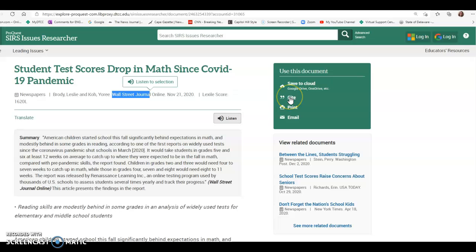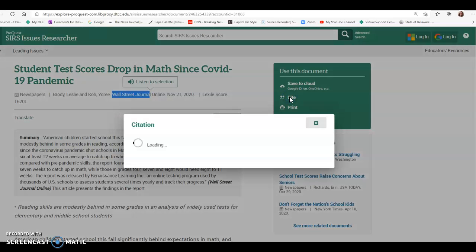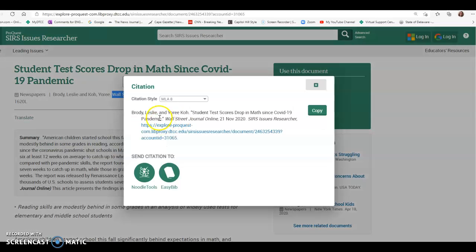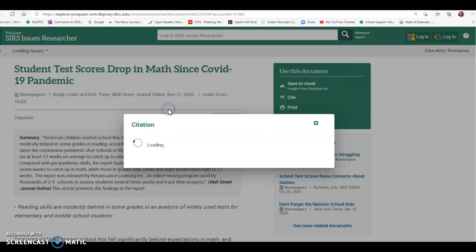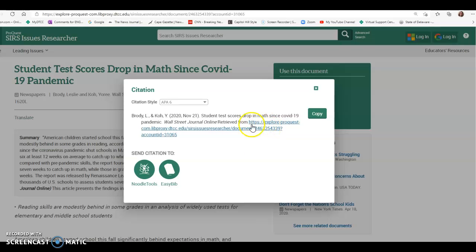Now, if you click the Cite button on SIRS, you will see if you choose APA, it says APA 6. We use APA 7. So do not use the cite function. Also, this includes the retrieved from URL. We no longer use that in APA 7. So you will put a period at the end of Wall Street Journal Online.